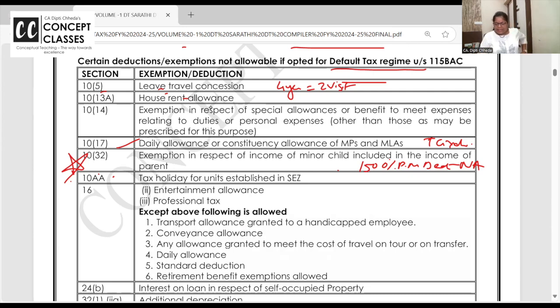Daily allowance will become taxable in income from other sources. Ma'am, is it a part of salary and allowance? No, MPs and MLAs are not the employees of government. So their salary as well as allowance will become taxable in other sources.